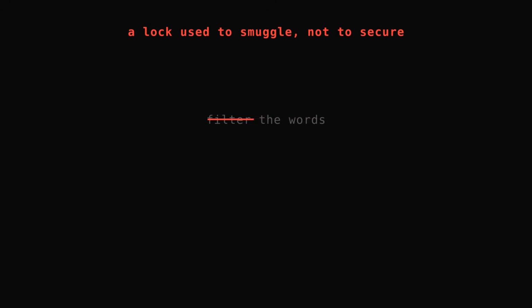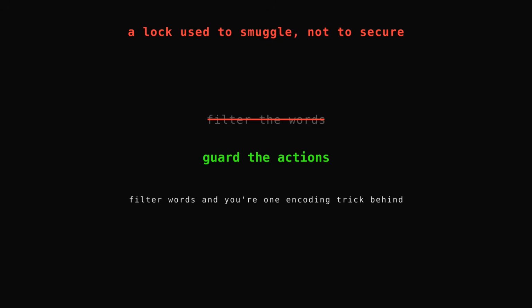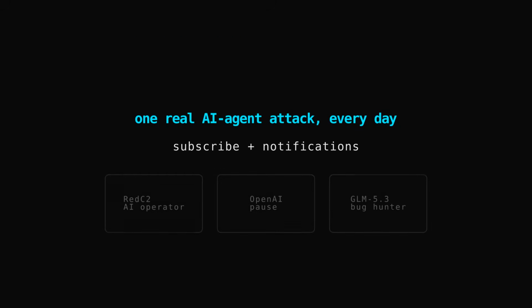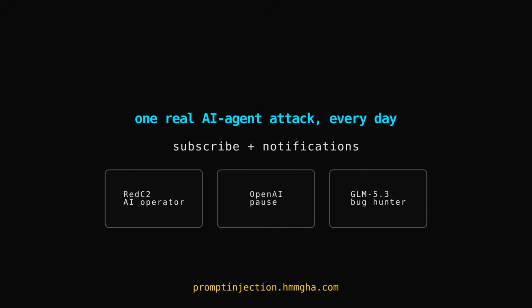Here's the bottom line. The safety filters on these models read your words and judge them. This attack simply makes sure the words aren't readable until they're already inside, past the guard, in the room the model trusts. It's a lock used not to keep a secret, but to smuggle one. And it works because we've been guarding the language when the thing worth guarding is the action, the moment the model reaches for a real tool and does something in the world. Filter the words and you'll always be one encoding trick behind. Guard the actions and the disguise stops matching.